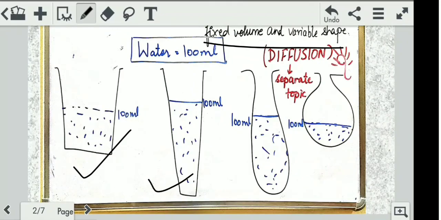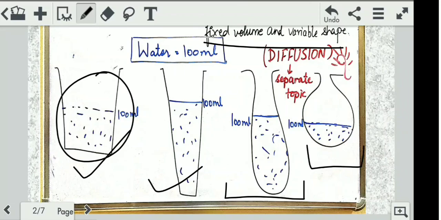One is square, one is slightly narrower at the bottom and broader in between, this is semicircular, and this is completely circular in shape, right? So we have filled 100 ml of water in all four containers. Now you see I have kept the volume constant. The volume of water is 100 ml. It has not changed. But if you see the level of water in all four containers, it is different.